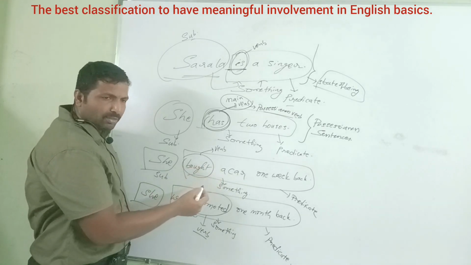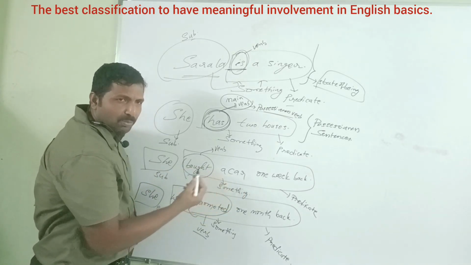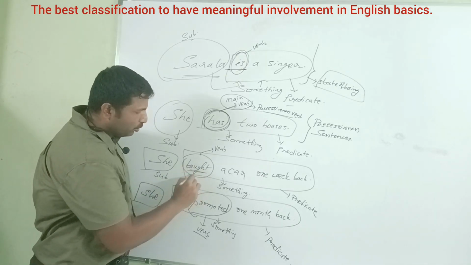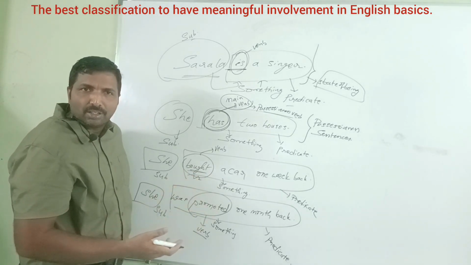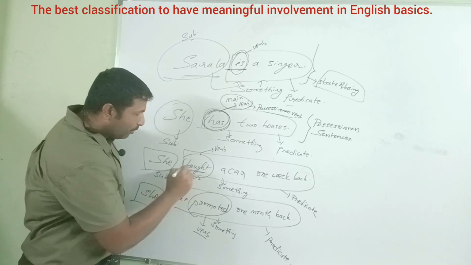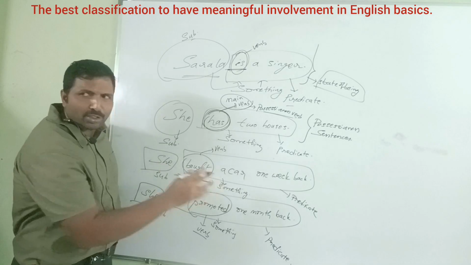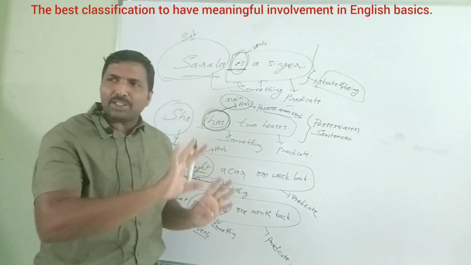Next, the third sentence. She bought a car. She is the subject. She did a particular activity. She bought a car. This is an action verb: buy, bought. She went to a showroom and she bought a car. The subject is there, and from the subject the predicate part tells the action. She bought a car.